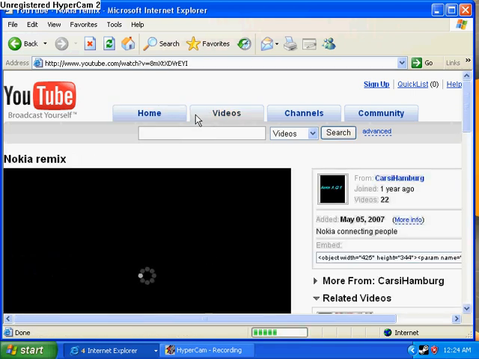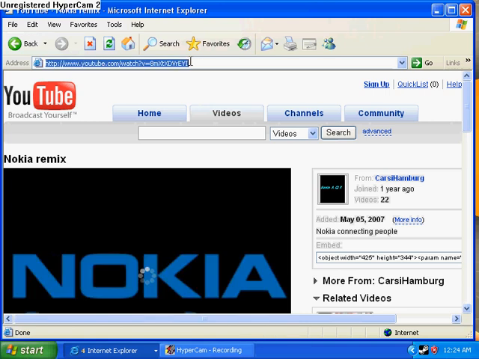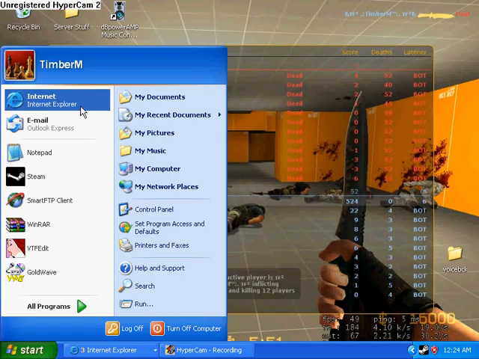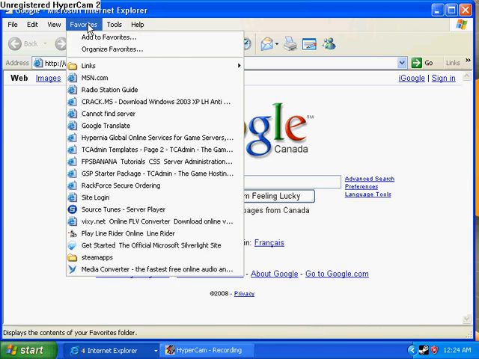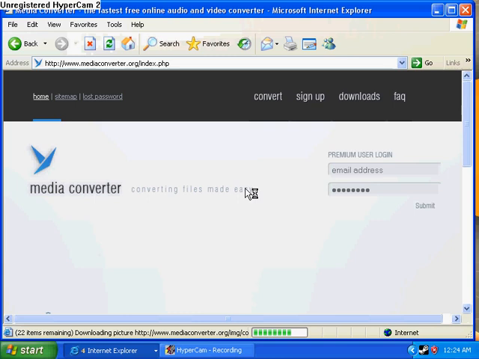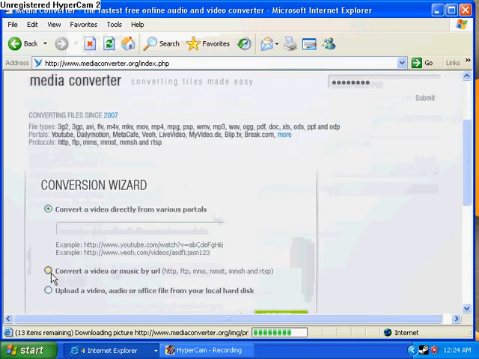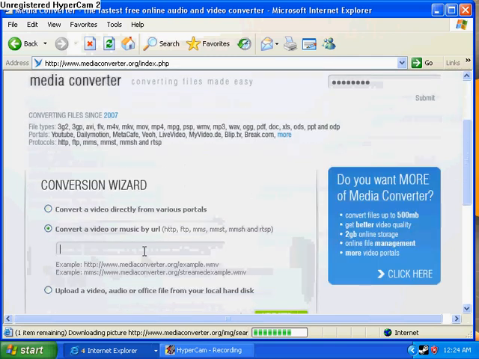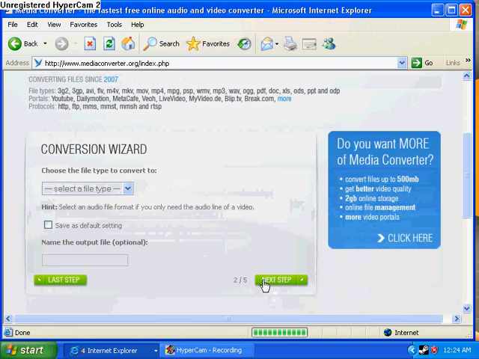So you want to go to the Nokia remix. You can take the link and then copy it and then close the browser. I'm gonna go back in the browser, then go into Media Converter. You don't have to close the browser. So MediaConverter.org, I'll paste the link there. And then you want to go convert a video, and paste it, and then hit next step.